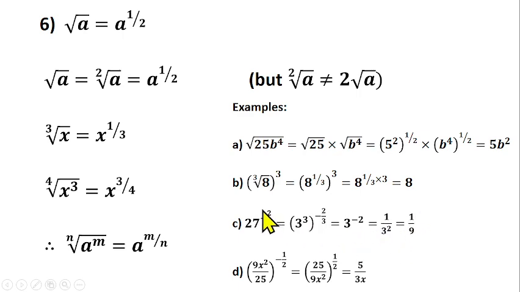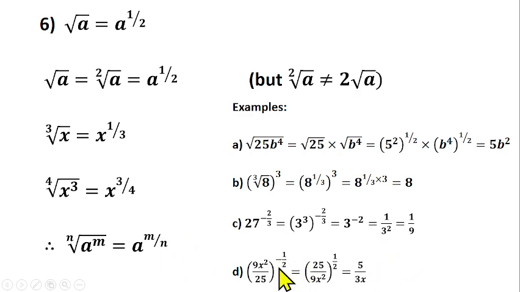But if you don't understand that, you can simplify this one using index form. How? Convert this one to an index form. Find the index of 27. That should give us 3 raised to power 3. Then put it in bracket raised to power minus 2 over 3. Then according to the law that we have learned, this 2 over 3 will multiply 3. So 3 will cancel 3 here. This 3 will cancel this power 3. So you are left with 3 raised to power minus 2. And according to our law, this one means inverse of 3 raised to power 2. So 1 over 3 raised to power 2. Then what is 3 raised to power 2? That gives us 9. So we have 1 over 9 left. I hope you understand that.